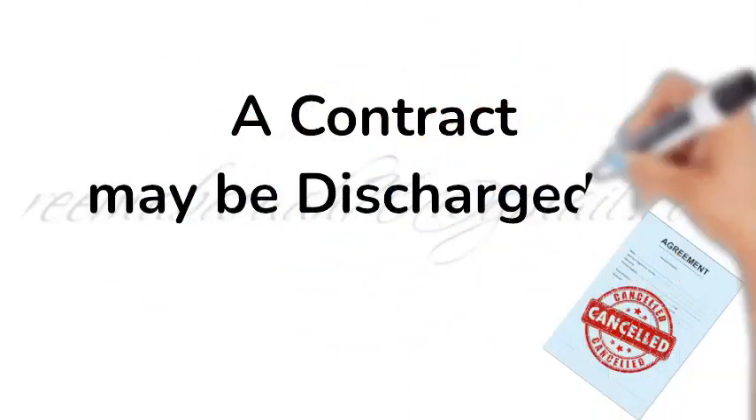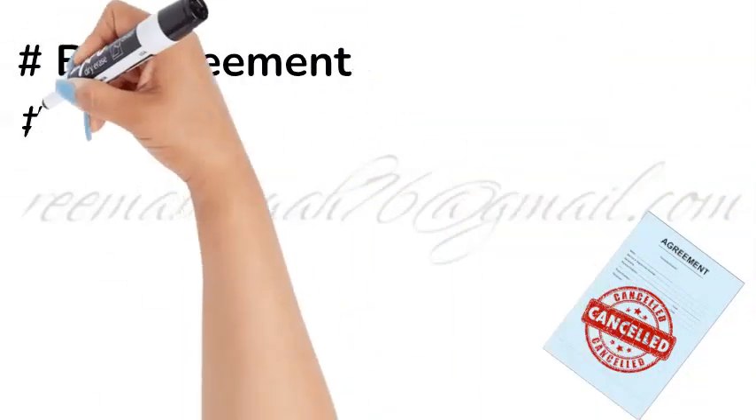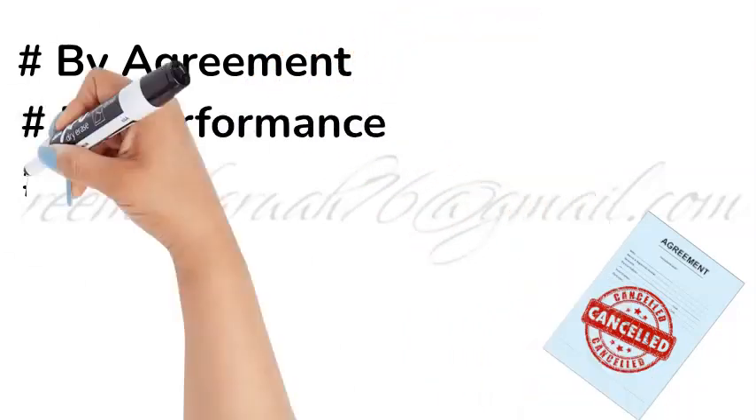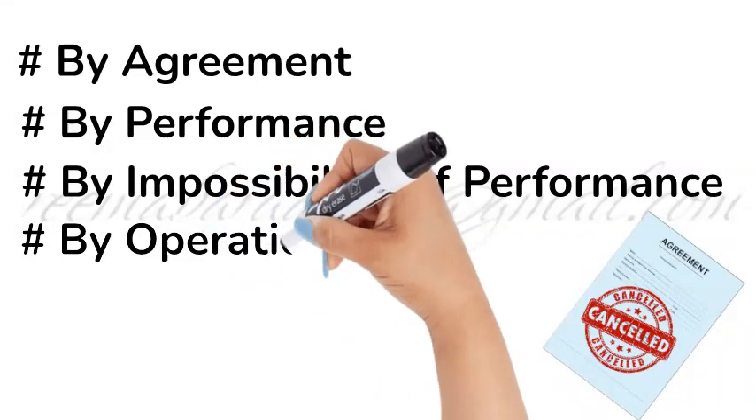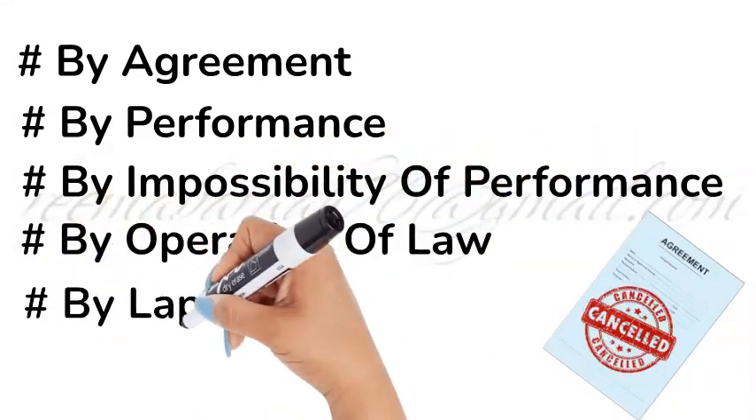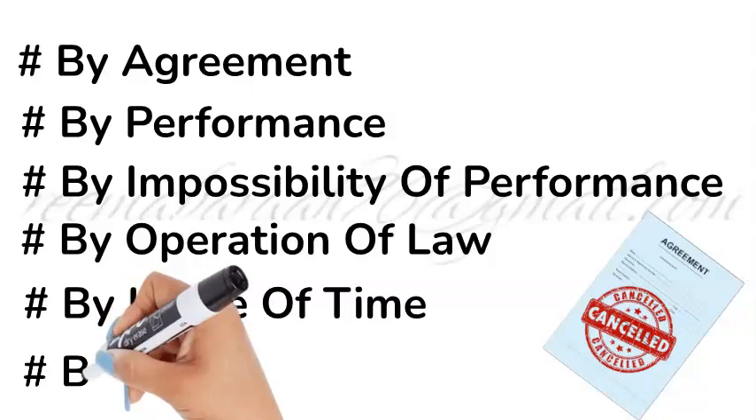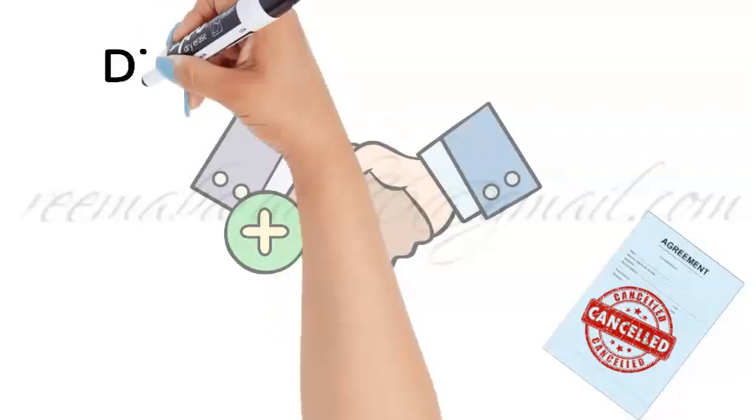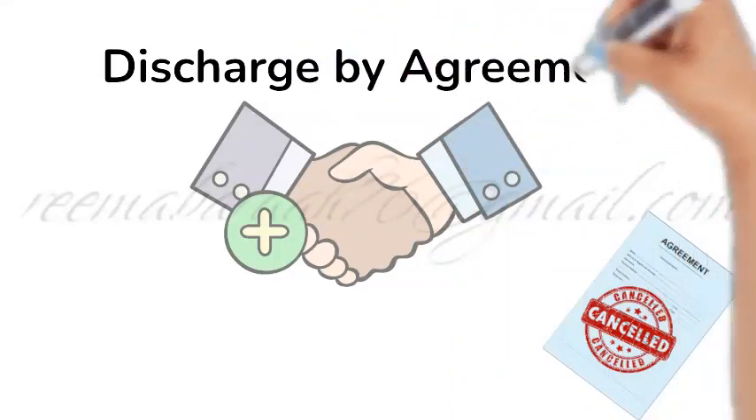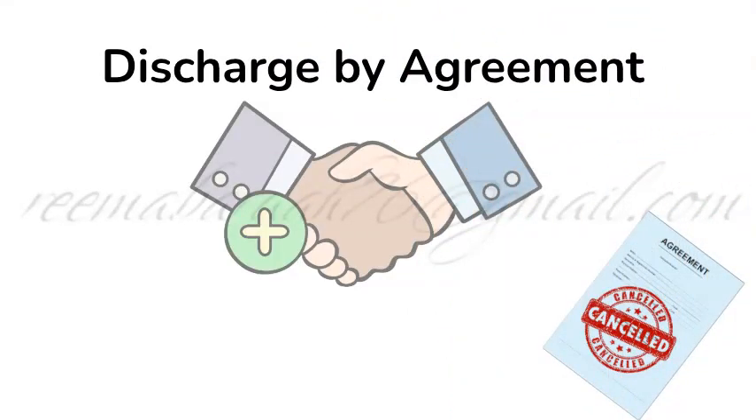A contract may be discharged by agreement, by performance, by impossibility of performance, by operation of law, by lapse of time, and by breach. In today's video, I will discuss only one mode of discharge of a contract, that is, discharge by agreement. Let us discuss the point discharge of a contract by agreement.